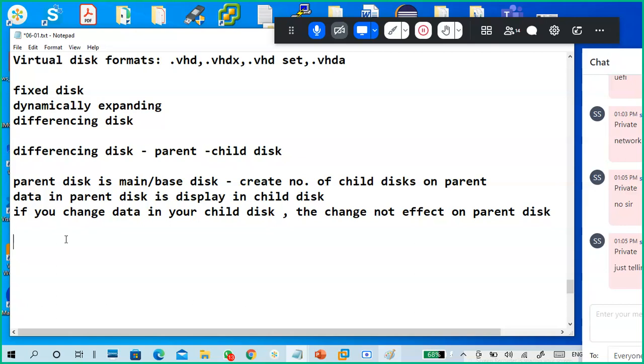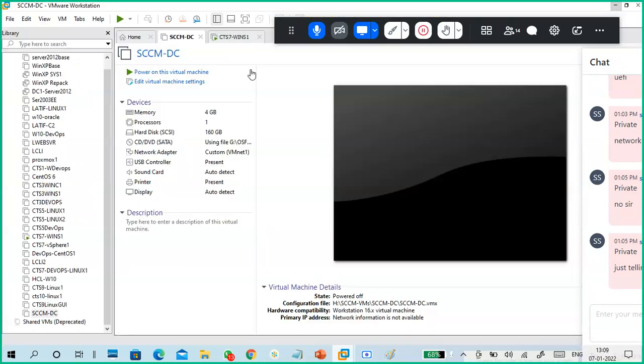Next, a lot of things are available in there. So if you see, then only we can understand.